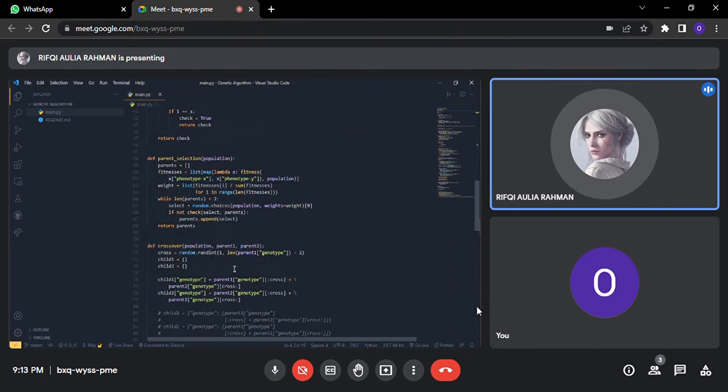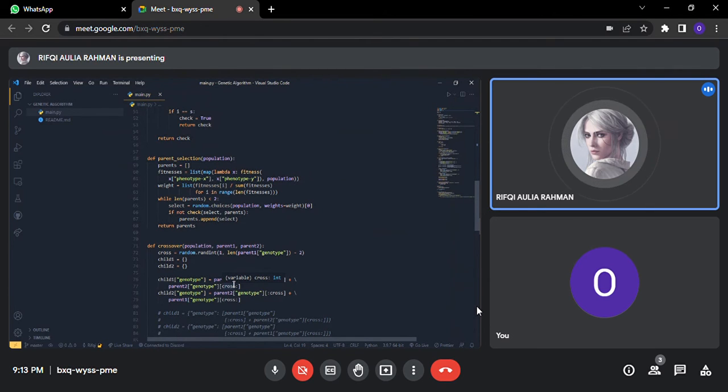The next one is crossover. In this crossover function, we are going to create two children from the parents that we have already chosen. For the crossover, we are going to use a single point crossover, which is the simplest. And then we are going to create the genotype of child 1 and then child number 2. We are also going to mutate the child if the random number that we got is less than 0.05, which is less than 5%.